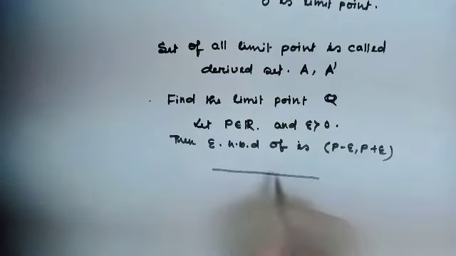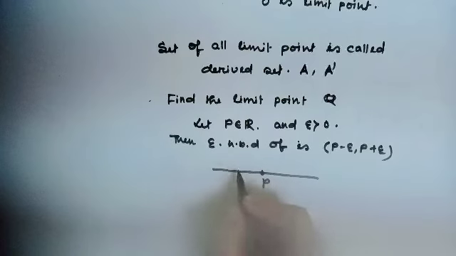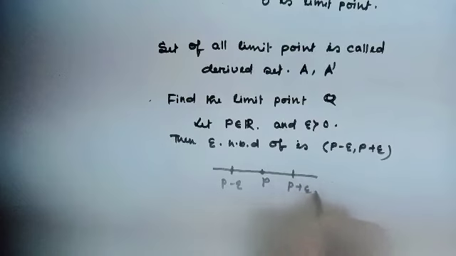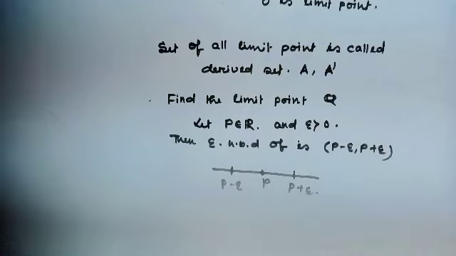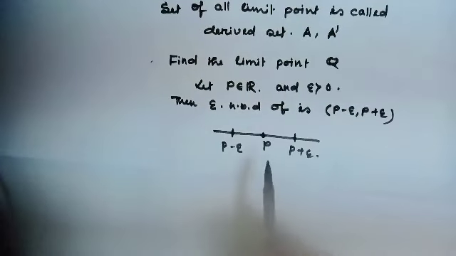Let's see the picture. This is p, this is p minus epsilon, this is p plus epsilon. We all know the density property of rational numbers: between any two rational numbers there always exists a rational number. That means this epsilon neighborhood always contains at least one point other than p.